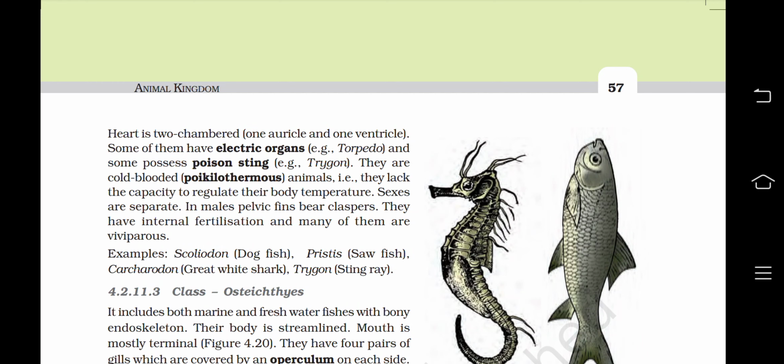The claspers which are present at the pelvic fins are actually a male copulatory organ. So that is why they are present in males on the pelvic fins. Examples are Scoliodon, dogfish; Pristis, sawfish; Carcharodon, great white shark; and Trygon, stingray.